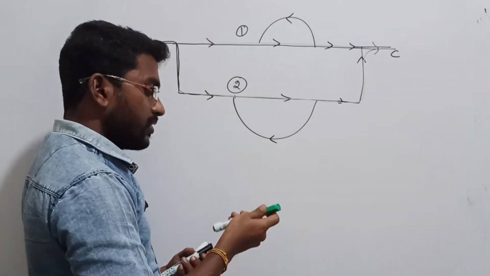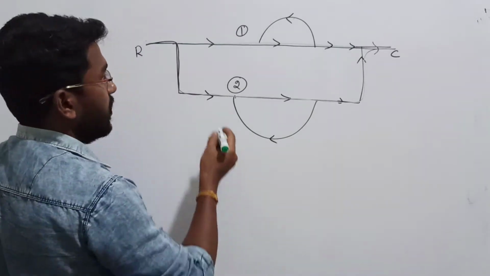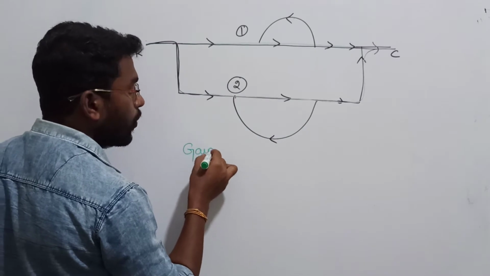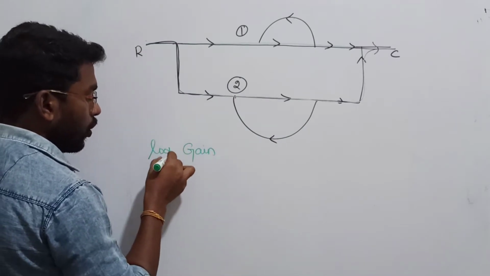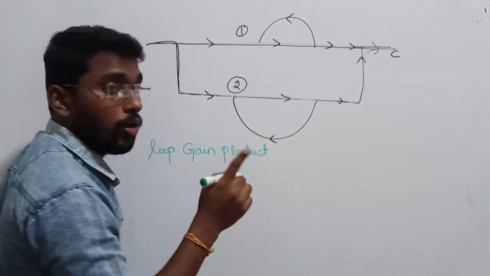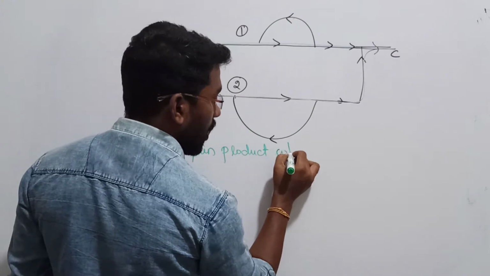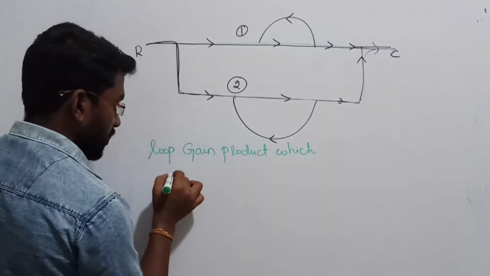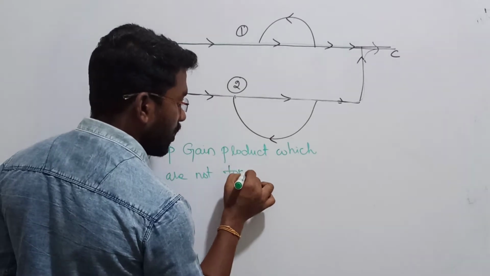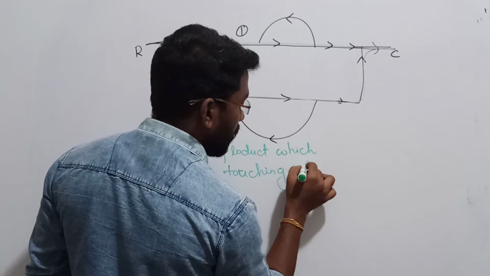Now the question is the loop gain which is not touching the selected forward path. Let me call it the loop gain product which is not touching the selected forward path. Make the statement clearly: loop gain product which is not touching the selected forward path.